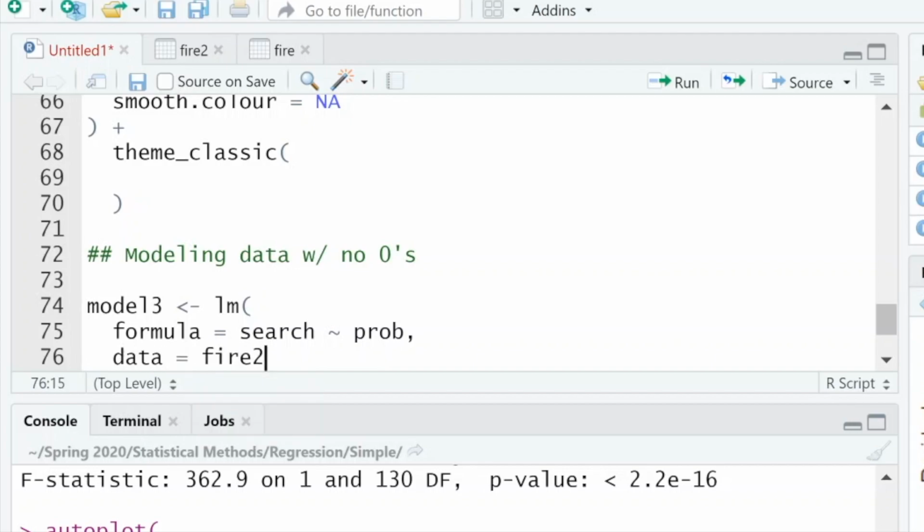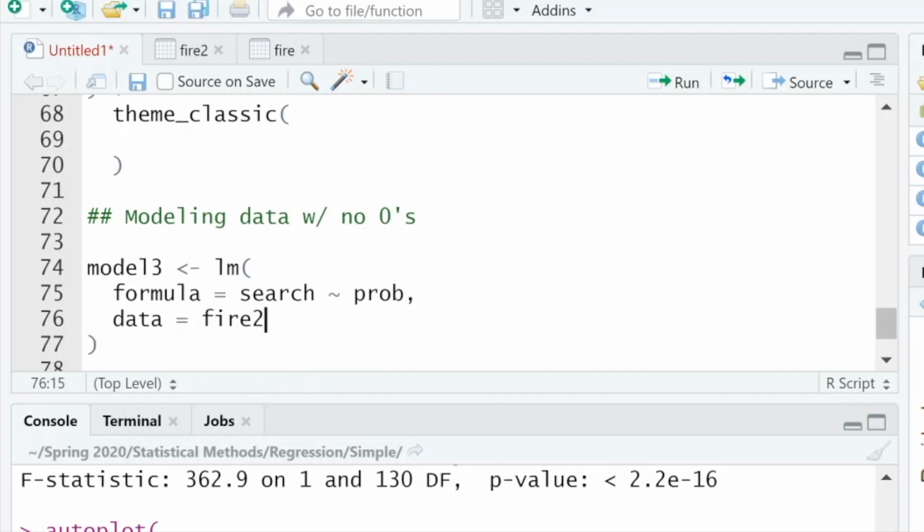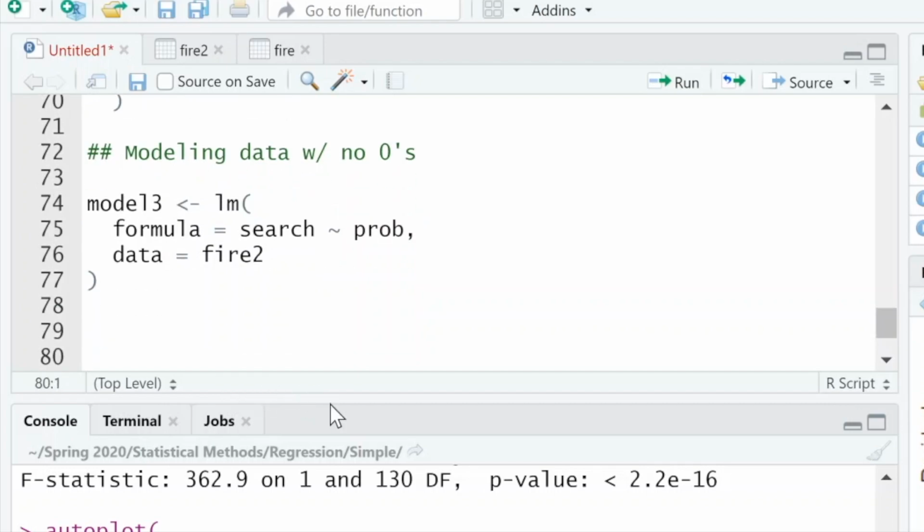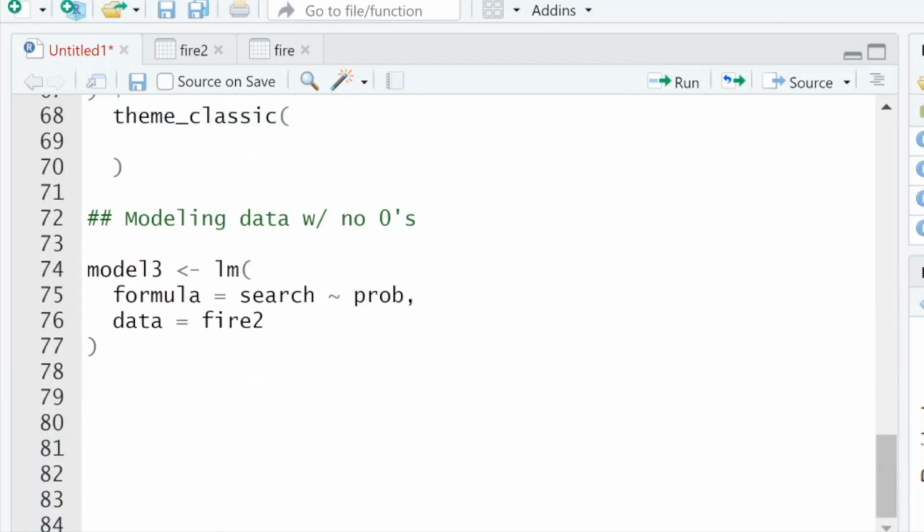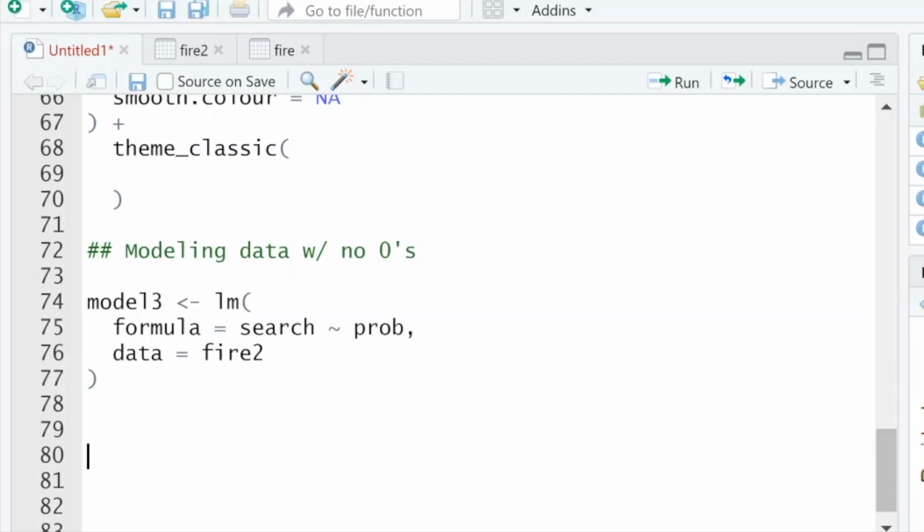Right now this looks no different than what we've done before. That's okay. What we can do is type in log here, and we can take the log of this variable, and that's all it's going to do.